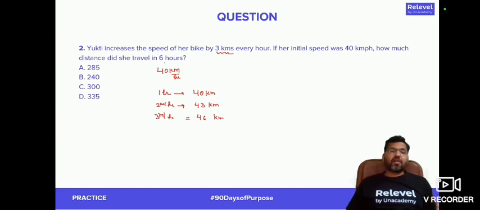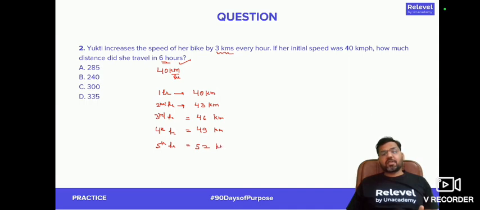We are supposed to find out the total distance traveled in 6 hours. So in the third hour, Yukti will be traveling 46 kilometer. In the fourth hour, Yukti will be traveling 49 kilometer. And in the fifth hour, Yukti will be covering 52 kilometer. And in the sixth hour, Yukti will be moving at a speed of 55 kilometer per hour. So that means in that particular hour, the distance traveled will be 55. So now you just need to add it and find the total distance.